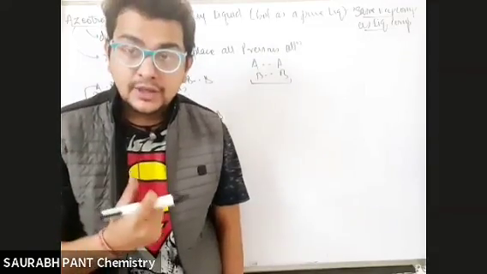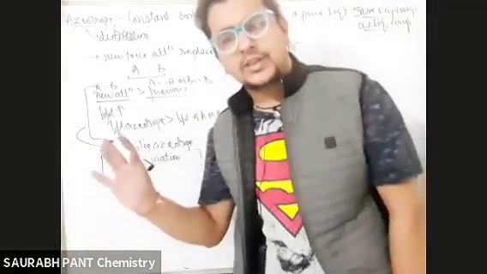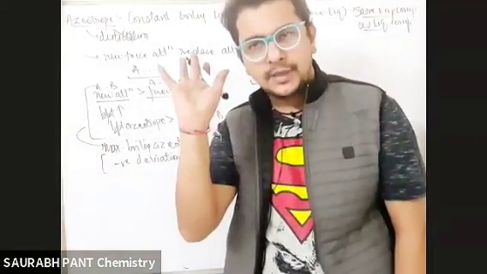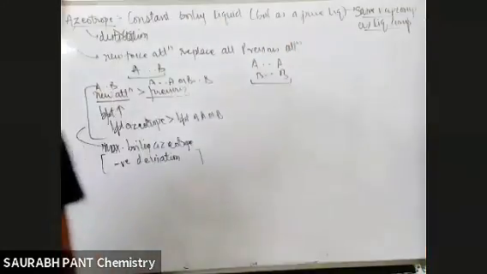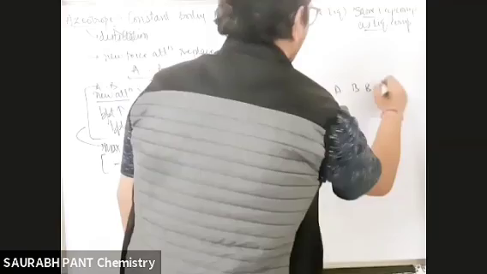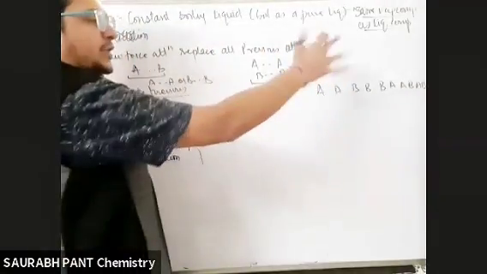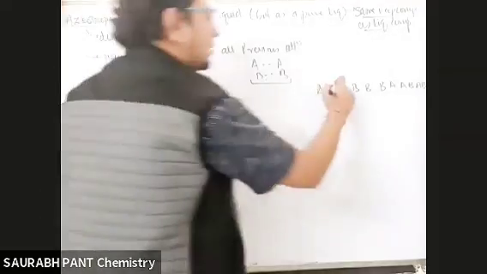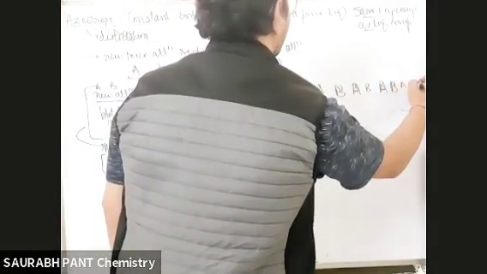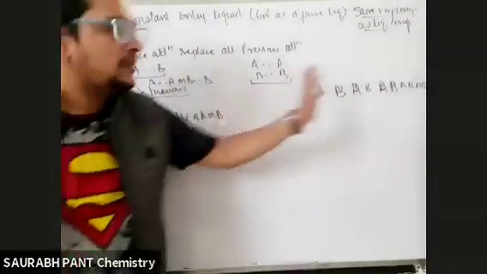What is that concentration? That concentration at which all the previous forces of attraction are replaced by all the new forces of attraction. What does it mean? It simply means that rather than having A, B, B, B, A, B, A, B, something like this kind of scenario is not there. Now it is A, then B, then A, then B, then A, then B, then A, then B has come. So there is no AA interaction left. There is no BB interaction left.